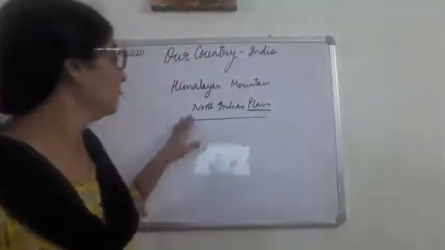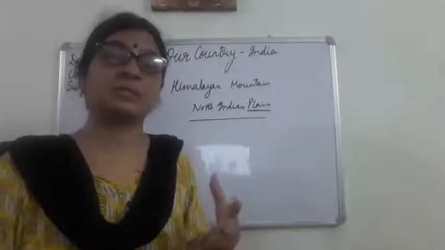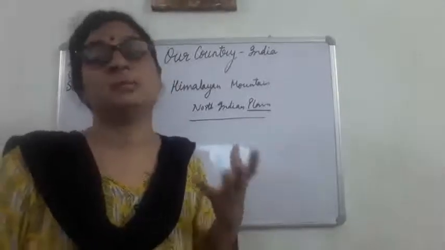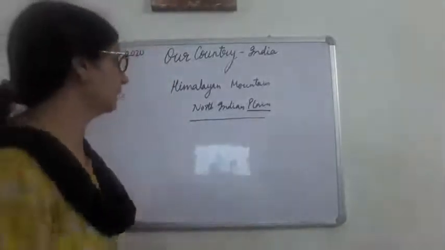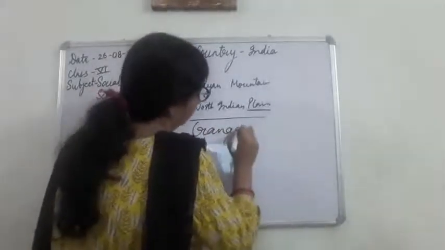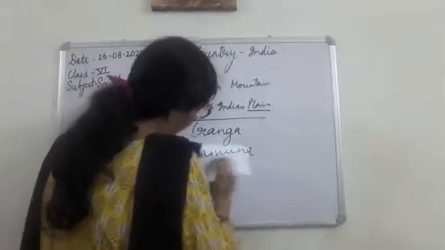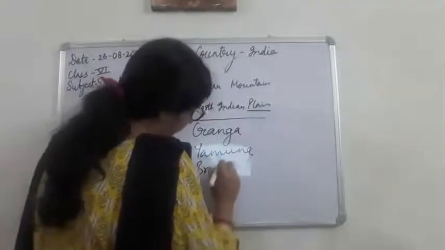Because this whole North Indian plain is the formation of three main rivers: Ganga, Yamuna and Brahmaputra.